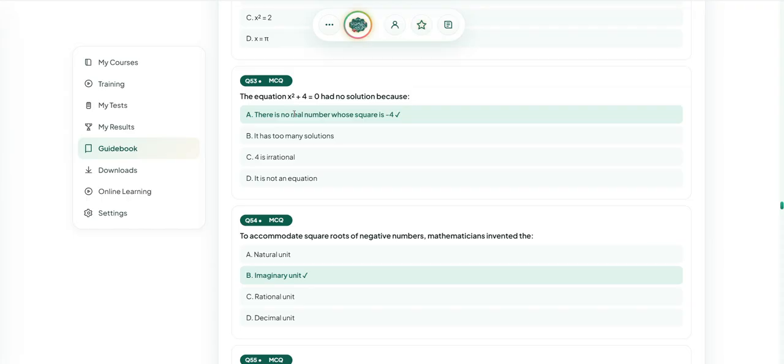The equation x squared plus 4 is equal to 0 had no solution, because there is no real number whose square is minus 4.